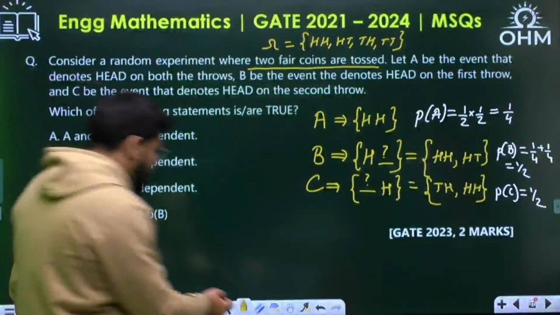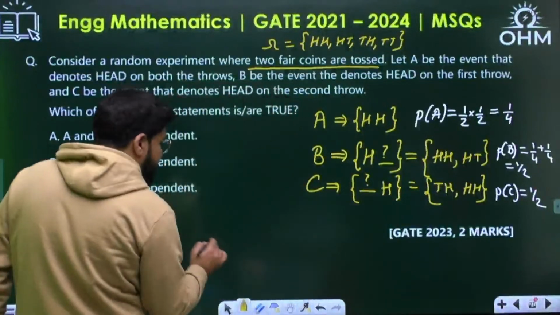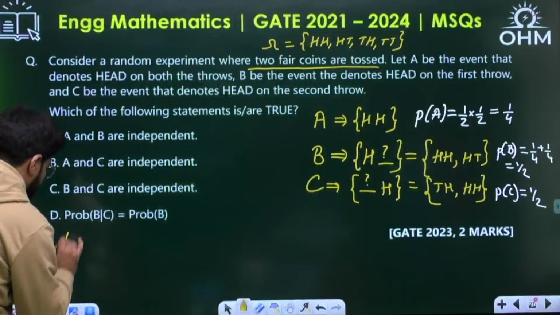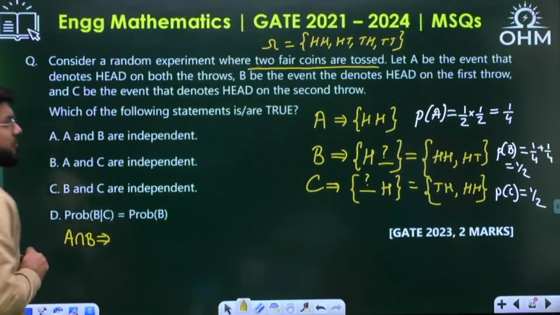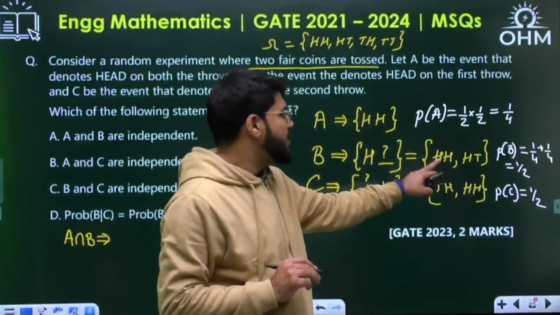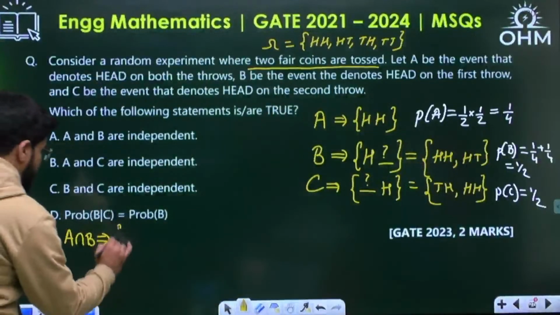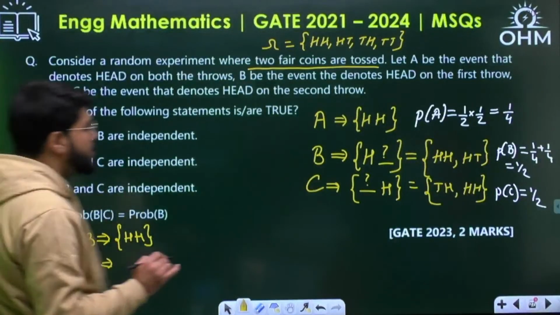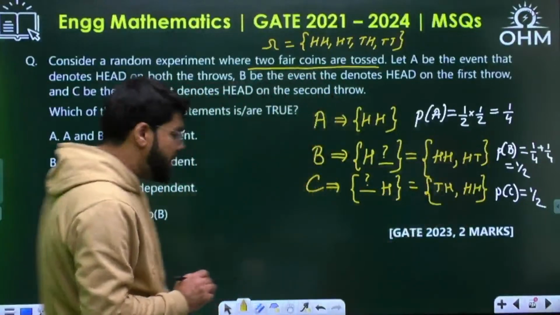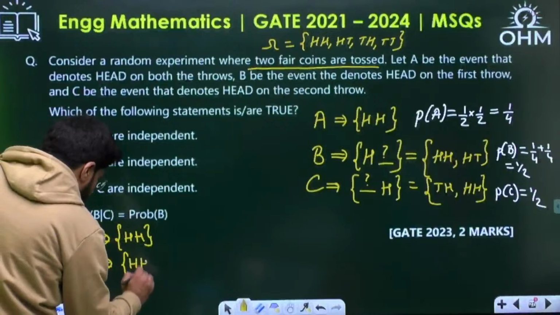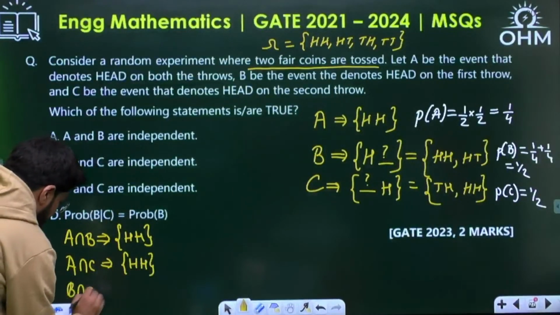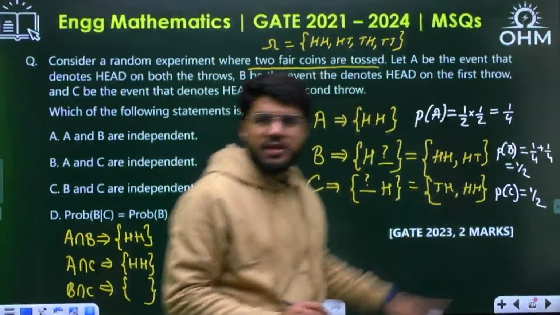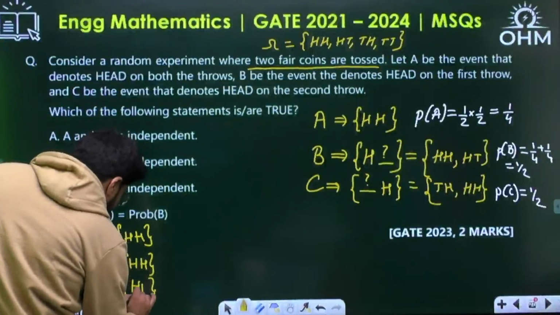Let's see. Now, next I will start taking their intersections. What is A intersection B? If I take the intersection, what is common? HH is the only event common in A and B, so A intersection B will only contain HH. When you take A intersection with C, also HH is the only common event. And when you take the intersection of B and C, in these two sets also HH is common. So the intersections are HH.